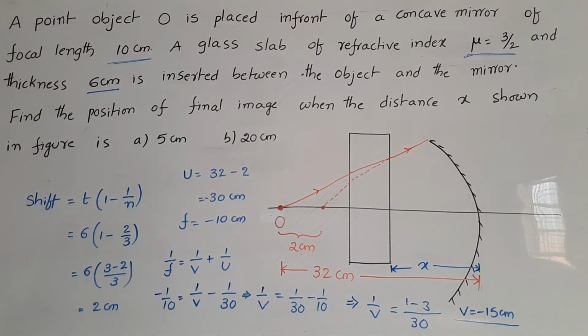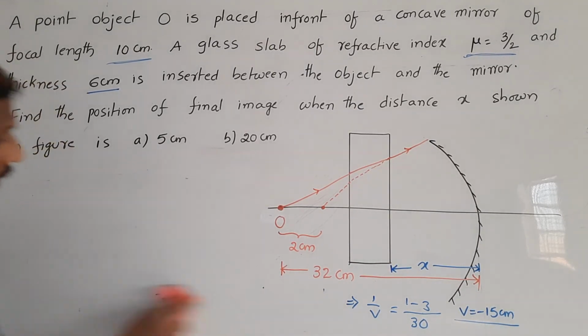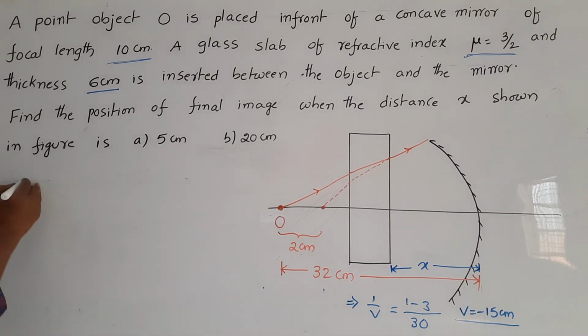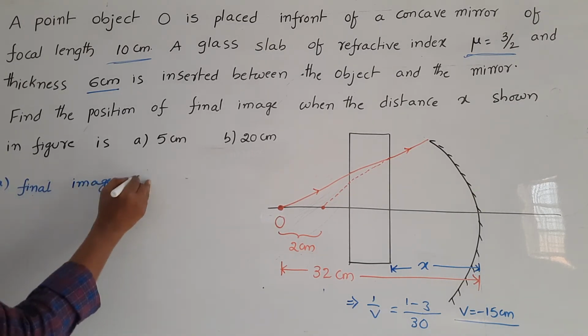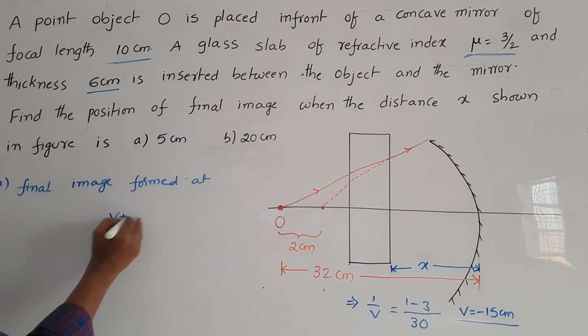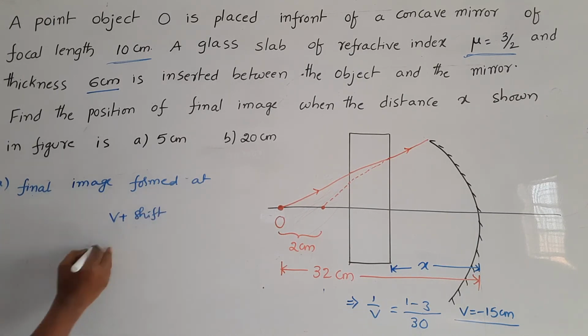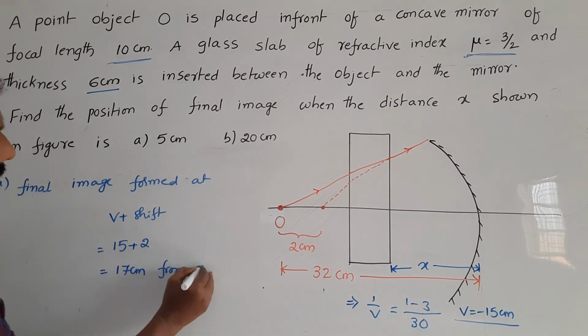So that's why the shift takes place 2 centimeter. So when the glass slab is placed at 5 centimeter, final image formed at v plus shift. So that is equal to 15 plus 2, 17 centimeters from mirror.